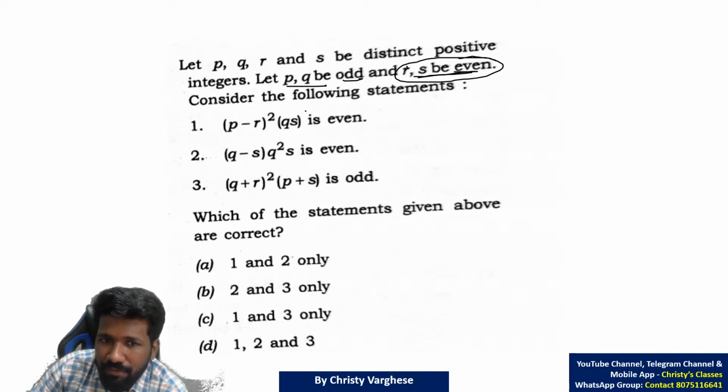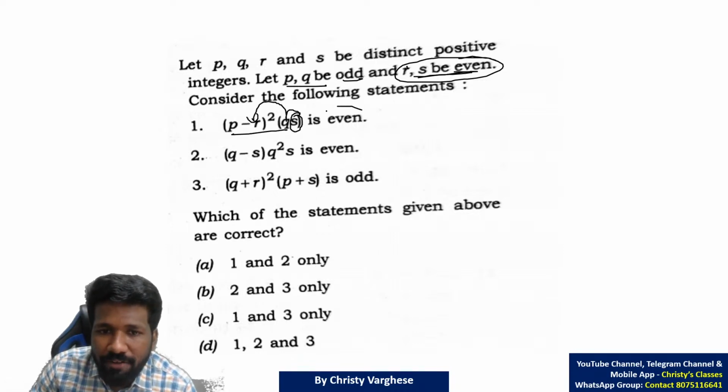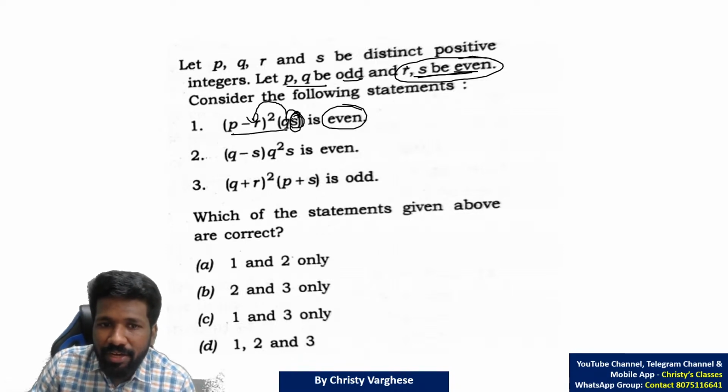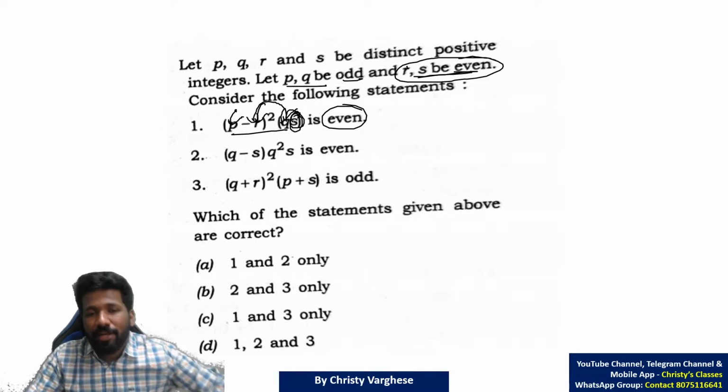R and S are even. So here S into Q into something, whatever that something is, this product will definitely be even because S is even. Whether Q, P or R is even or odd will not matter at all.